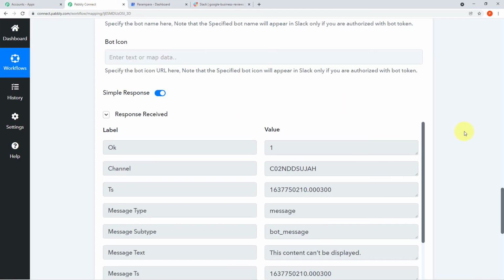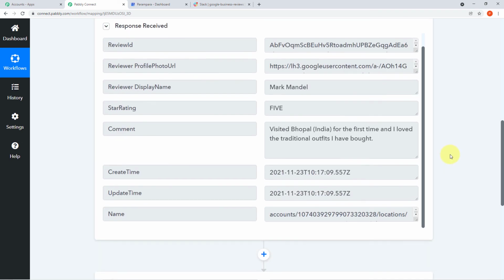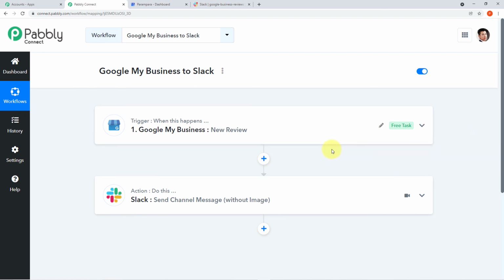Now let me tell you what we have done in our workflow. So it was a very simple workflow of just two steps. First, we have integrated Google My Business with Pabbly Connect. Why? Because we wanted the details of the customer and the comments and the reviews, the latest comments and the reviews which we have received for our boutique, to be captured in Pabbly Connect. So we have integrated Google My Business with Pabbly Connect.